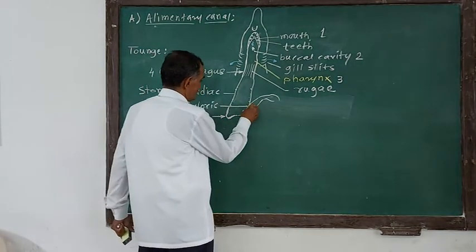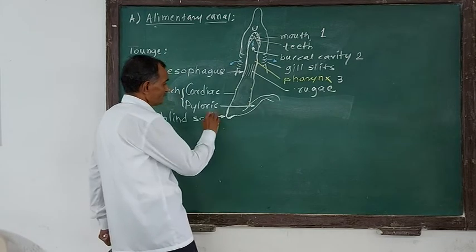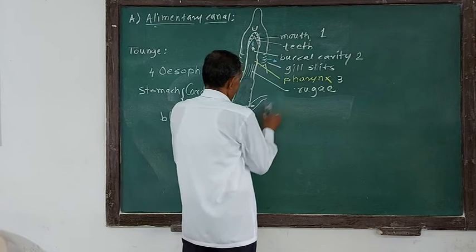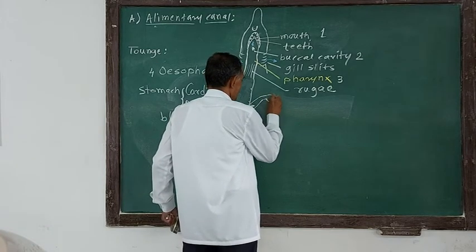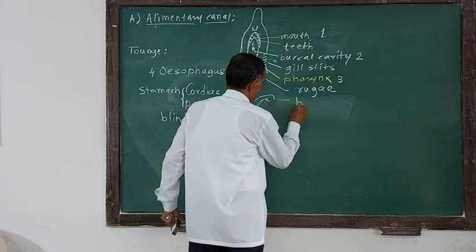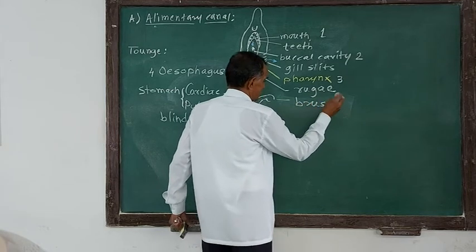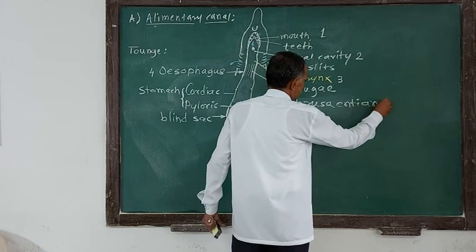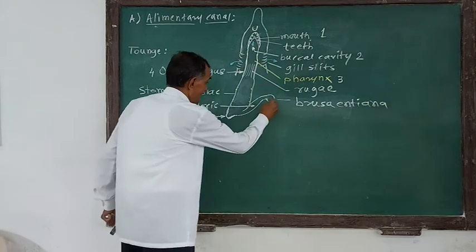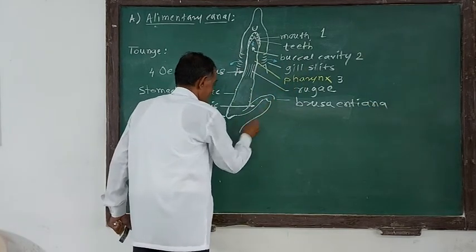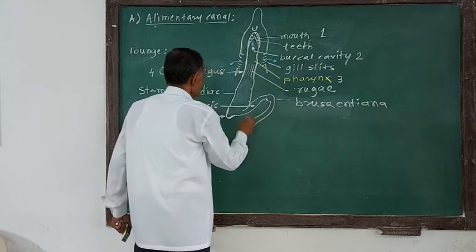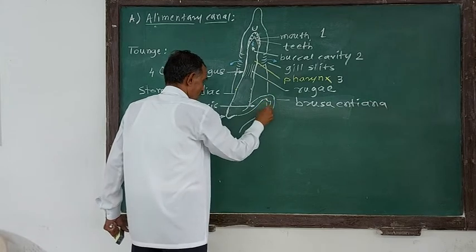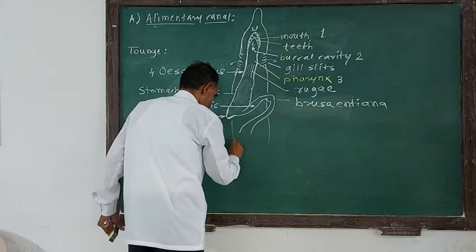The pyloric stomach, as I told you, is tubular and passes the food material towards the intestine. At the end of the pyloric stomach, a structure is present, and it is known as the bursa entiana. From the bursa entiana starts the intestine, like this, in this way, in the body of the Scoliodon.